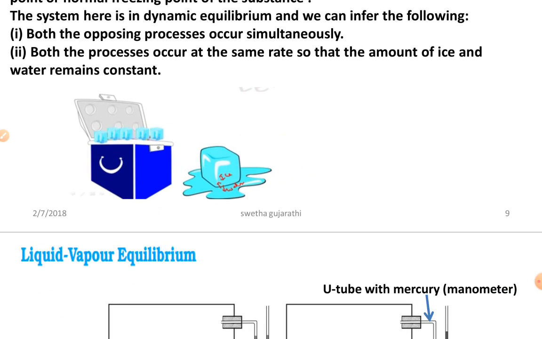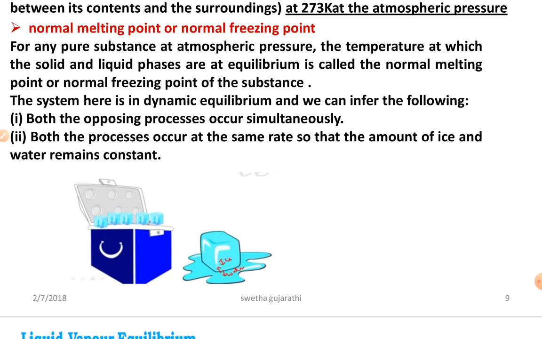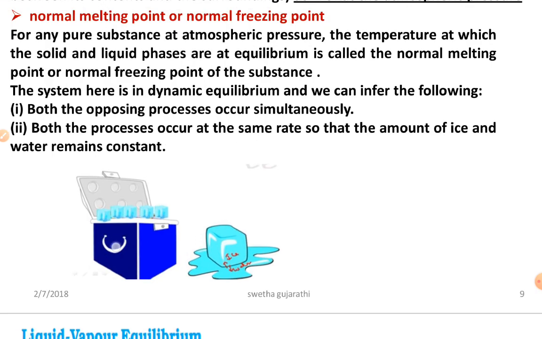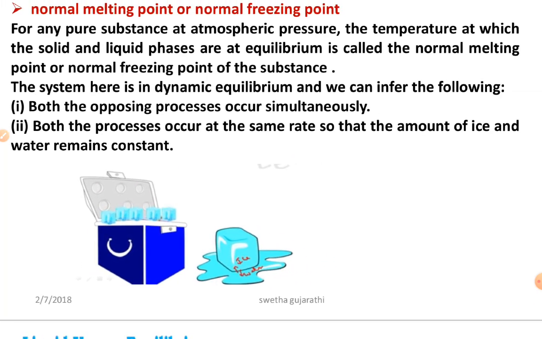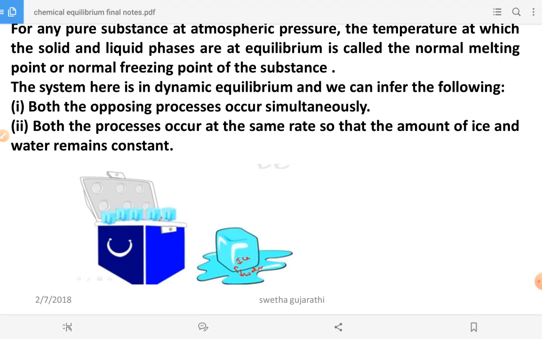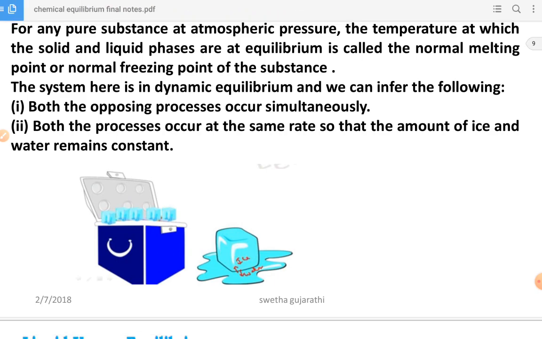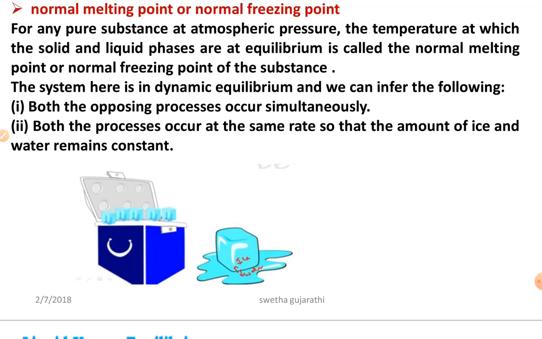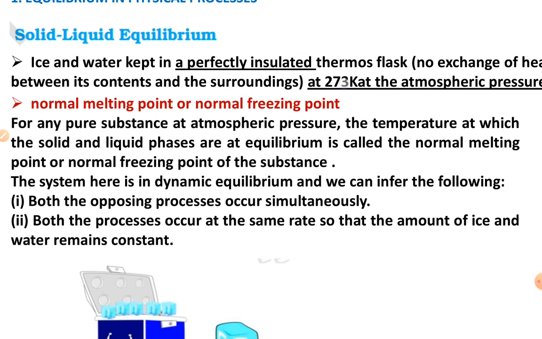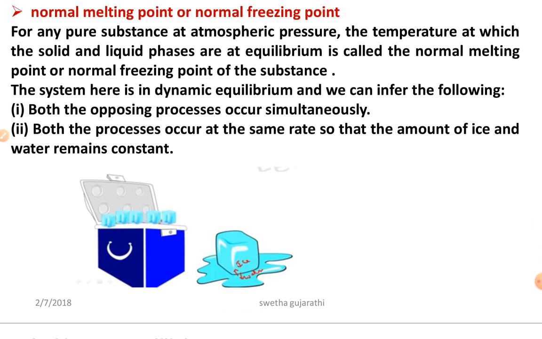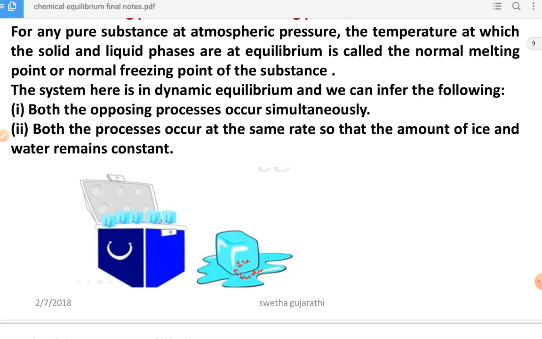This is a thermos flask. As you know very well, generally we use it for coffee and tea, and we can keep them in the thermos, which does not allow the exchange of heat. So I am going to keep these ice cubes in the thermos flask at 273 Kelvin temperature and atmospheric pressure. You are not going to change any pressure. Atmospheric pressure means 1 atm.